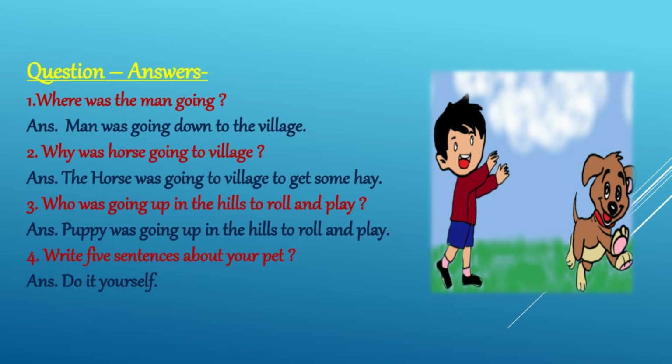Now, we are going to discuss some question answers related to this poem. So, the first question is where was the man going? इसका मीनिंग है कि जो मैन जो है इस पोएम में वो कहाँ जा रहा था. So the answer of the question is man was going down to the village. मीन्स मैन जो है वो डाउन विलेज में नीचे जा रहा था.